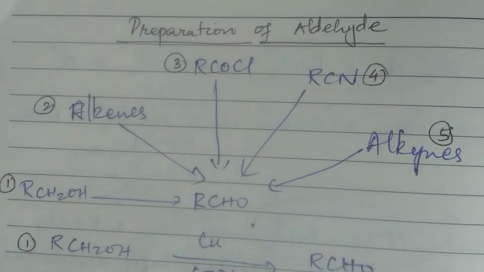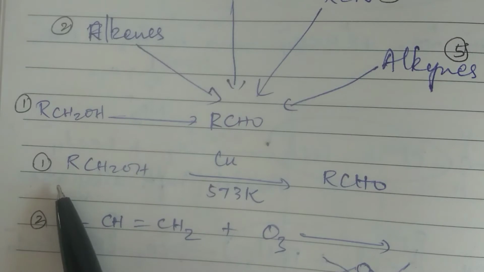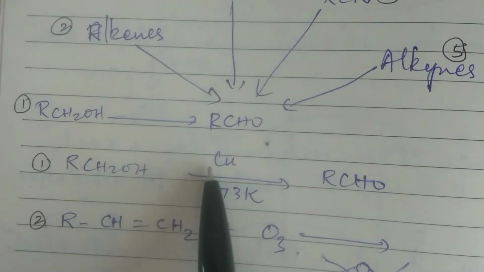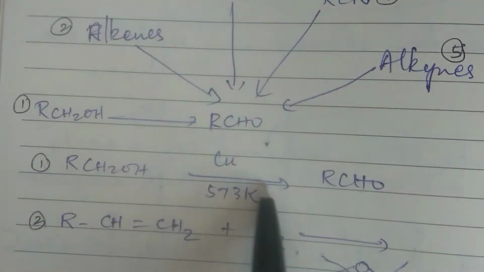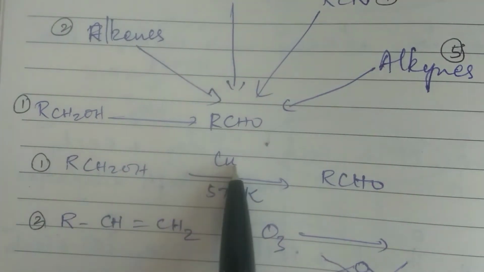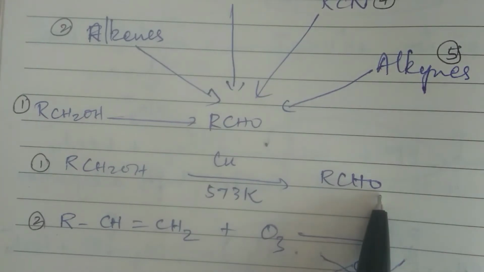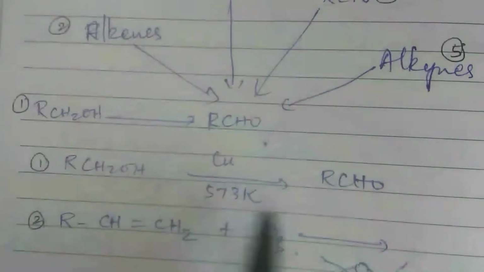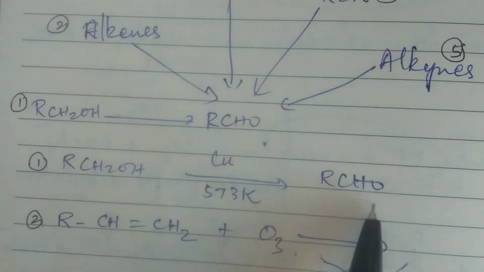Now how? Initially, we have studied in the previous chapter, alcohols and phenols, that a primary alcohol, if it is subjected to copper at a temperature of 573 Kelvin, that is, vapors of alcohol passed through a copper tube maintained at 573 Kelvin, you can get the corresponding aldehyde. And if it is a secondary alcohol, then it will give you a ketone. Okay, this you have studied in the previous chapter. So you need to remember.